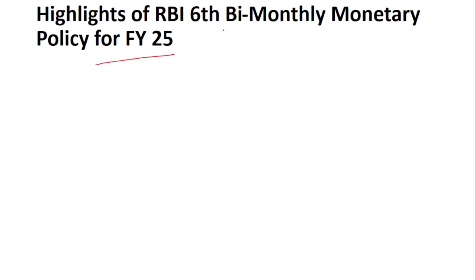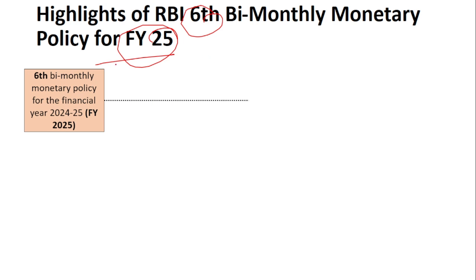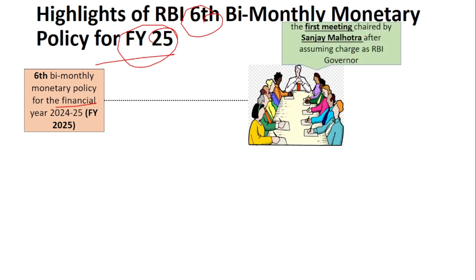So if you see, this is the 6th MPC meeting for the financial year 25. But this is the first meeting of the new governor. So this is the 6th bi-monthly monetary policy meeting for the financial year 25. And the new thing is that it is the first meeting chaired by the new governor, that is Sanjay Malhotra.